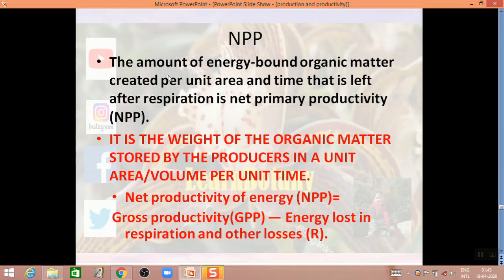So after respiration of plants, the leftover energy is the net primary productivity. GPP is the energy which cannot be transferred from one trophic level to the next, but NPP is the amount of energy which can be transferred from one trophic level to the next. It is the weight of the organic matter stored by the producer in a unit area per unit time.